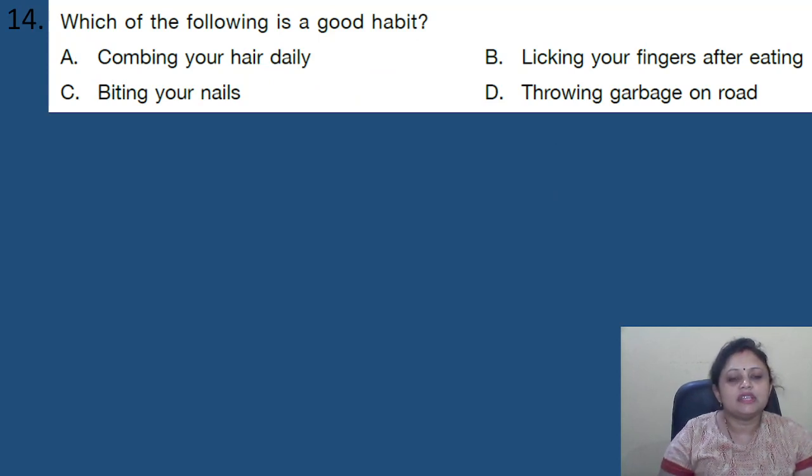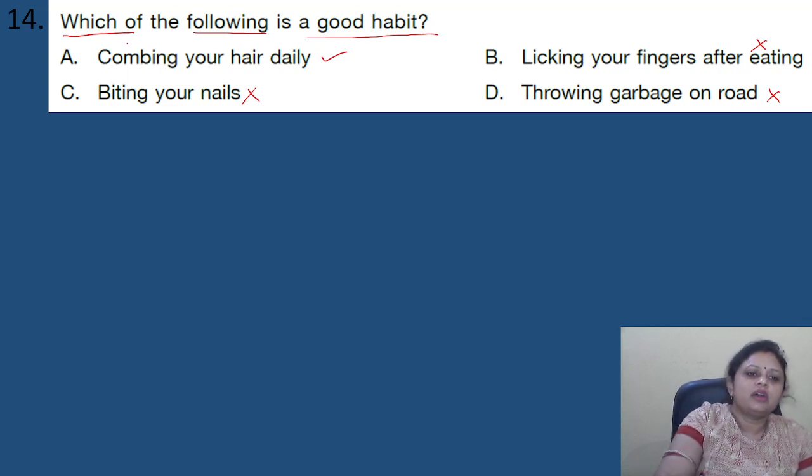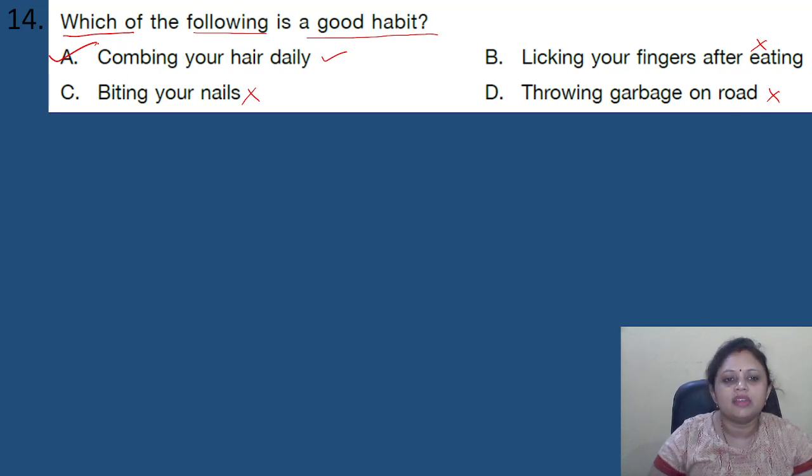Which of the following is a good habit? Options are A, combing your hair daily. B, licking your fingers after eating. C, biting your nails. D, throwing garbage on road. So we have to find out which of the following is a good habit. Combing your hair daily? Yes, we should comb our hair daily. Licking your fingers after eating? No. Biting your nails? No. Throwing garbage on road? No. We should not lick our fingers after eating. We should not bite our nails, and we should not throw garbage on road. Okay, we should throw it in the dustbin. Right? So correct answer is option A, combing your hair daily.